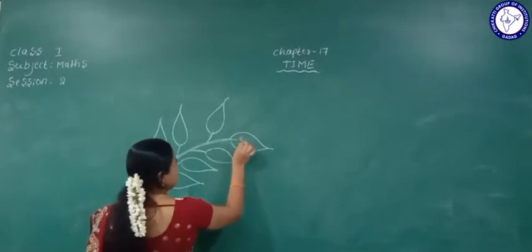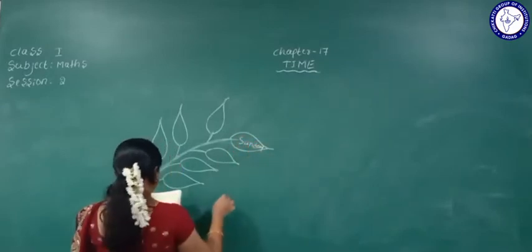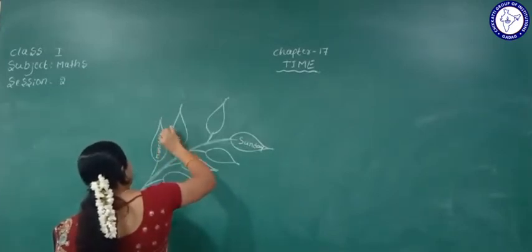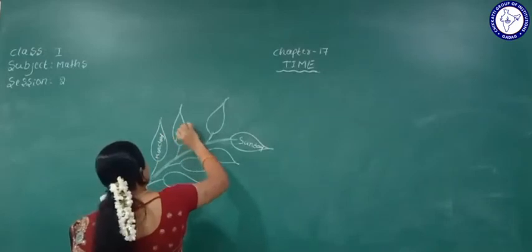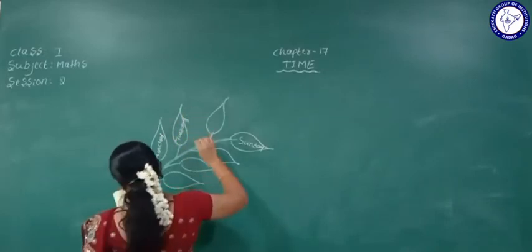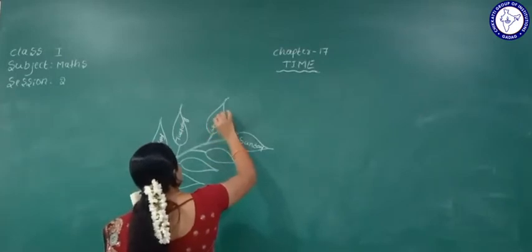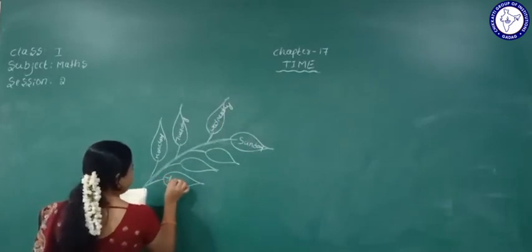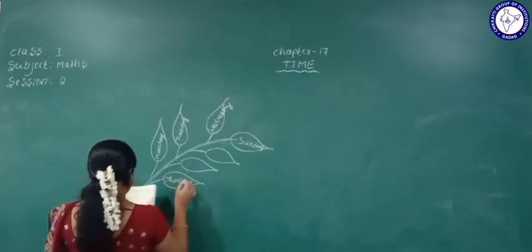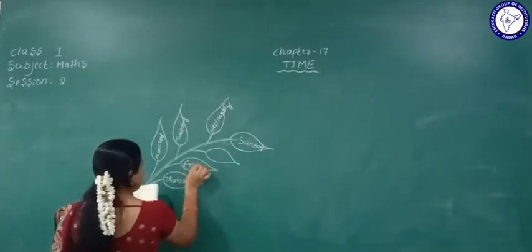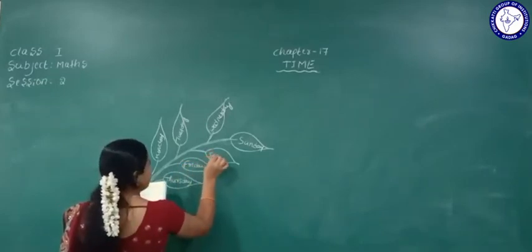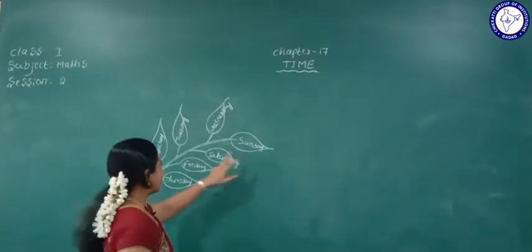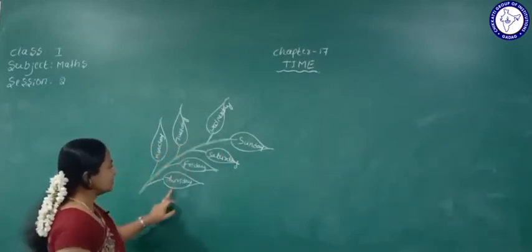This is Sunday, Monday, Tuesday, Wednesday, Thursday, Friday, Saturday. Yes, see here. So this is a Sunday. Okay, Monday, Tuesday, Wednesday, Thursday, Friday, Saturday.